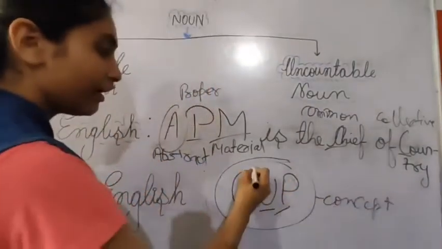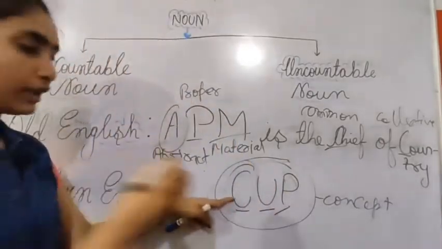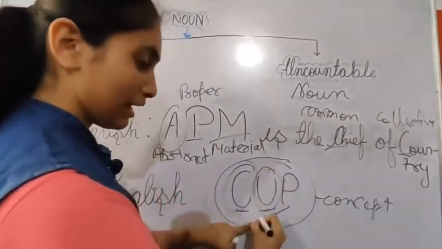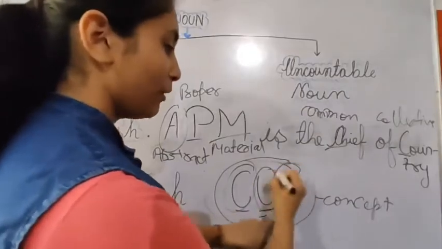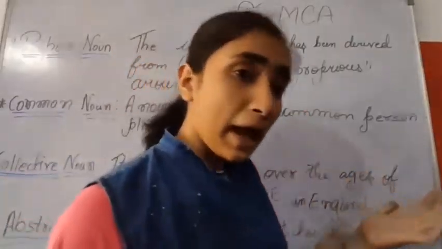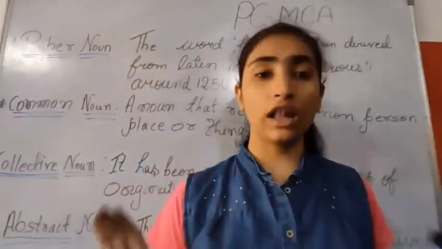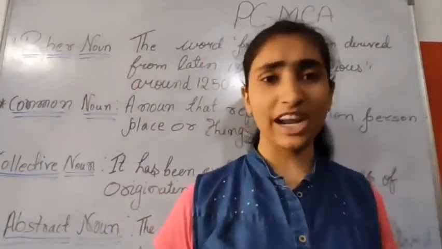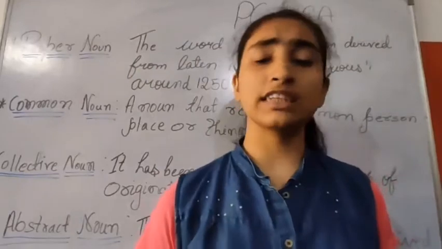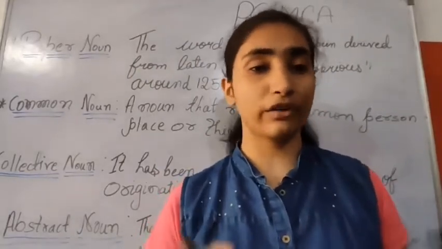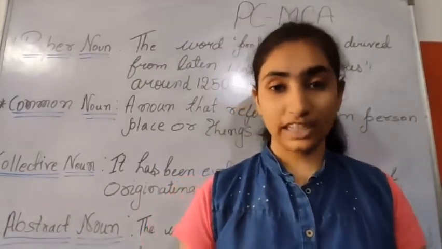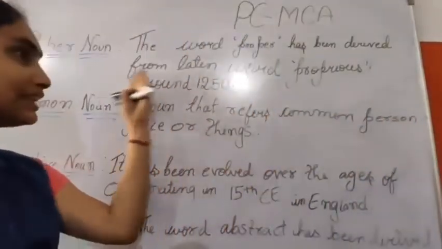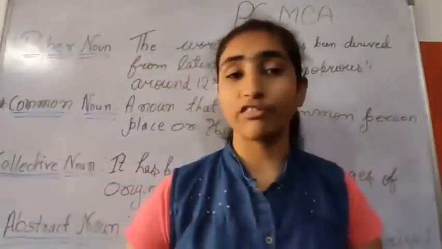Here C for countable noun, U for uncountable noun and P for proper noun. If we talk about the types of noun, then we only know about the definition of proper noun, common noun, material noun and abstract noun. No one has taught us the historical background of noun. But today we are going to cover also the historical background of types of noun.